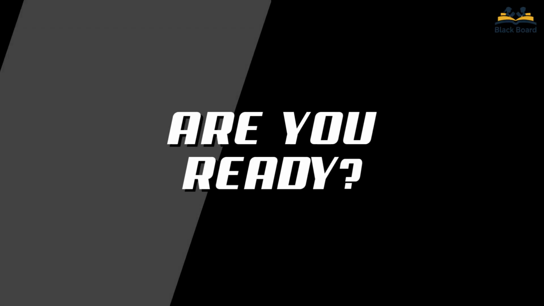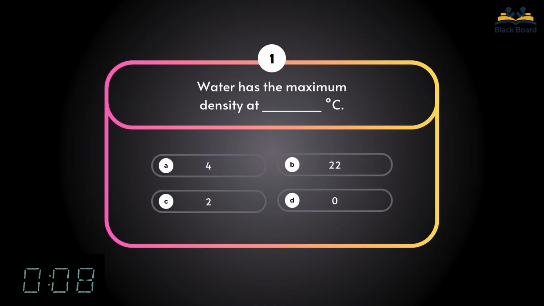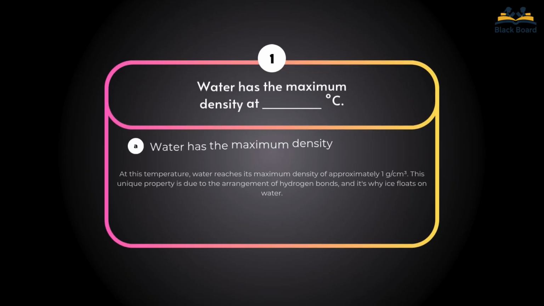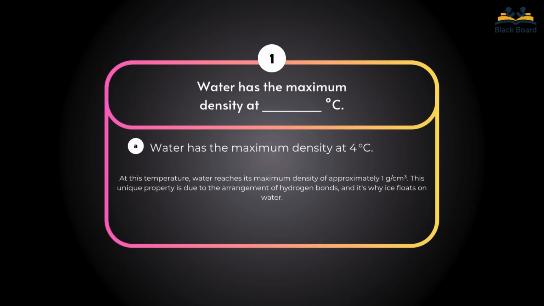Are you ready? First question. Water has the maximum density at. Correct answer is 4 degrees Celsius.